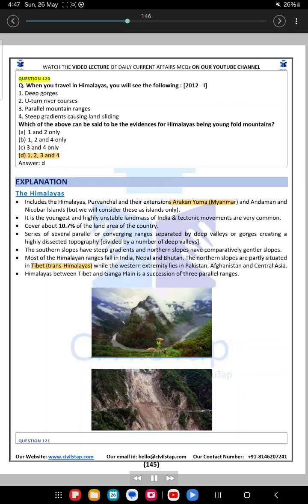Question 120. When you travel in the Himalayas, you will see the following. 2012. 1. Deep gorges. 2. U-turn river courses. 3. Parallel mountain ranges. 4. Steep gradients causing landsliding. Which of the above can be said to be the evidences for the Himalayas being fold mountains? A. 1 and 2 only. B. 1, 2 and 4 only. C. 3 and 4 only. D. 1, 2, 3 and 4. Answer: D.